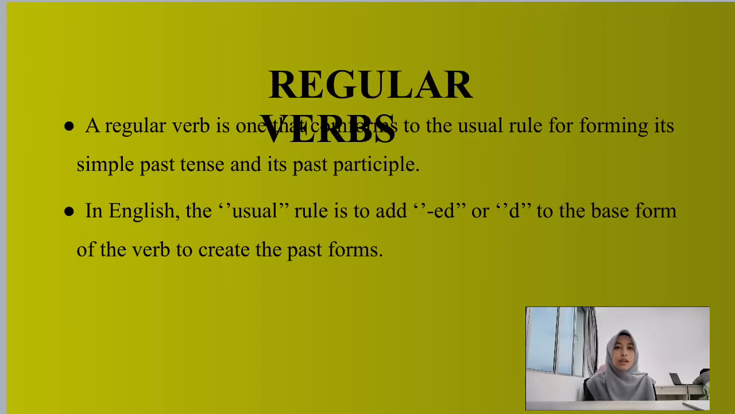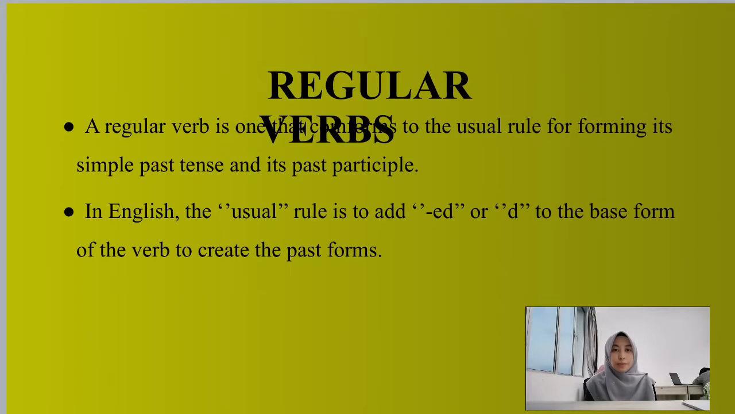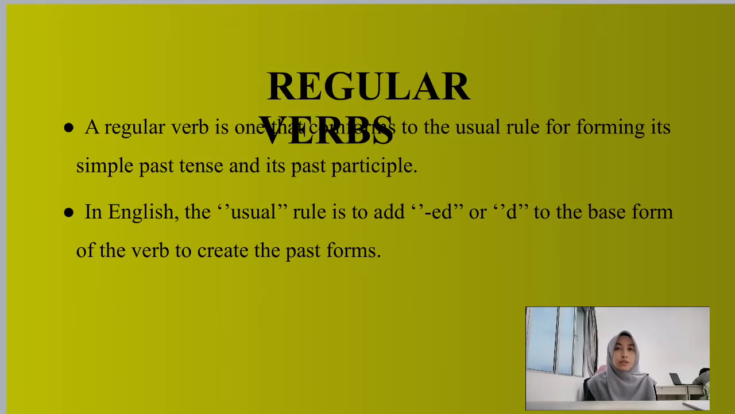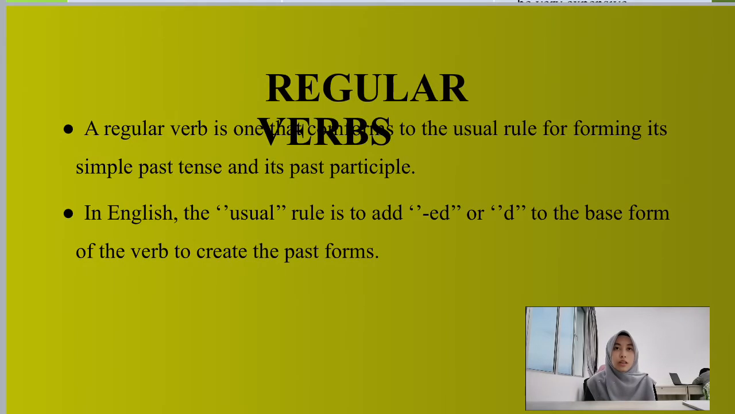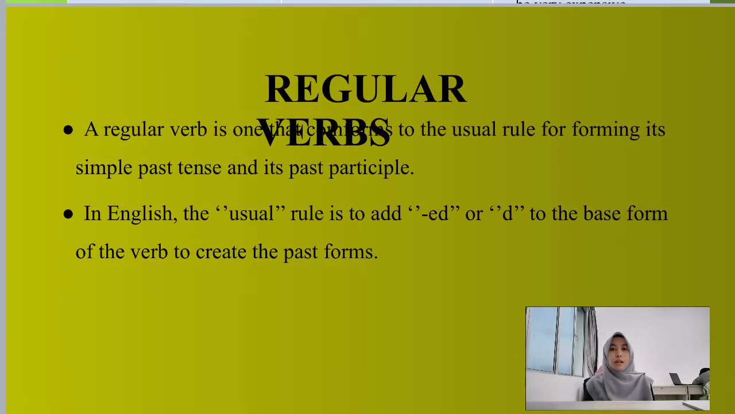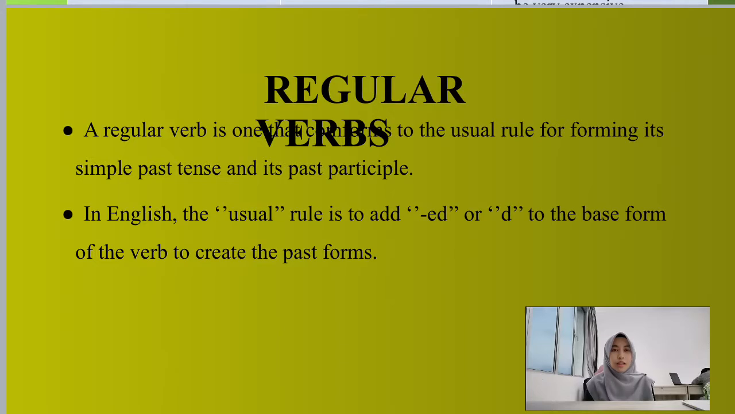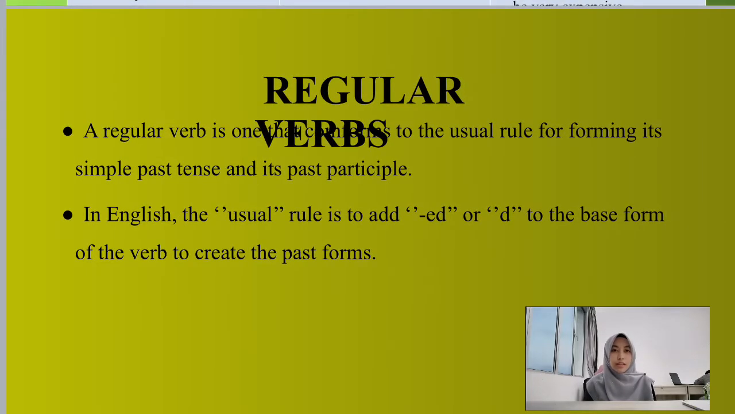Today I will explain my part, that is regular verbs. We can define regular verbs as those verbs that form their past tense and past participle by adding d or ed to the end of the verb. Most English verbs are regular verbs. The meaning is that such verbs end with d or ed.